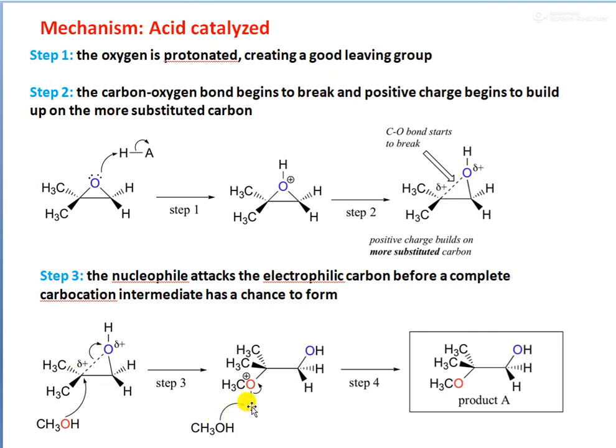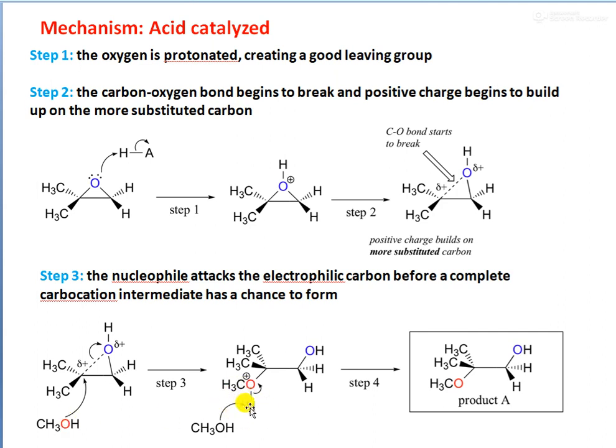So as a result, this CO bond will break completely, and these electrons are shifted to the oxygen atom, and the OH group will be free. So the OH is formed here. And again there is a proton attached to the CH3OH.